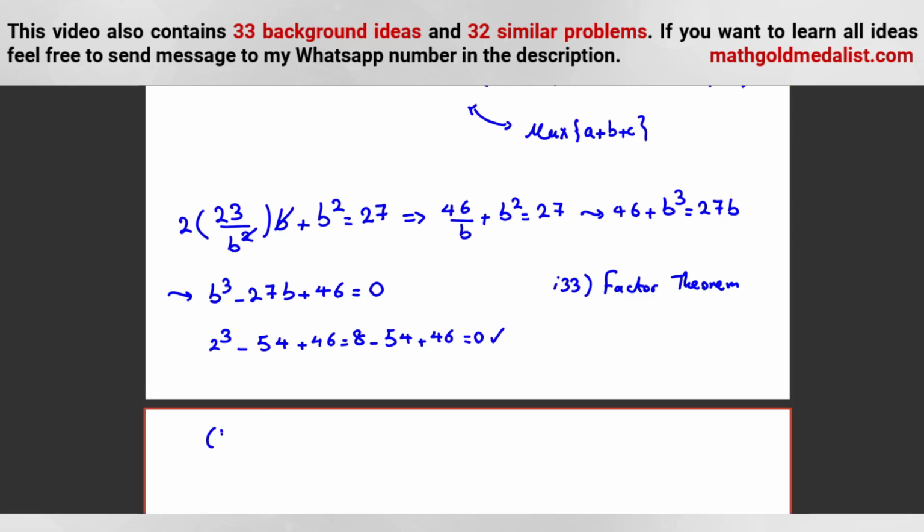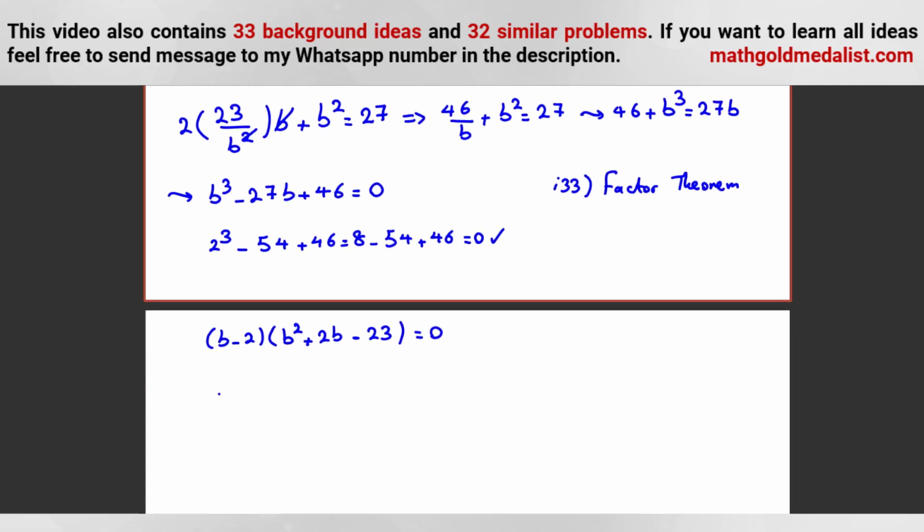So because B equals 2 is one root, you can factorize B minus 2. B cubed minus 2B squared plus 2B squared minus 4B minus 23B plus 46 is equal to 0. So here we can conclude our answers are what? B is 2 from this part. From this part, you should use the quadratic formula.